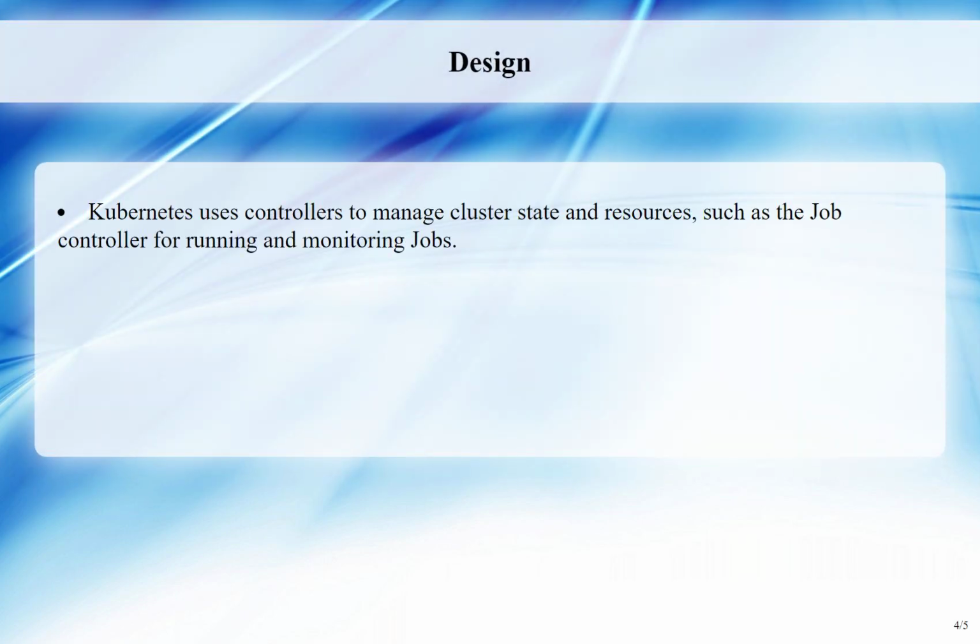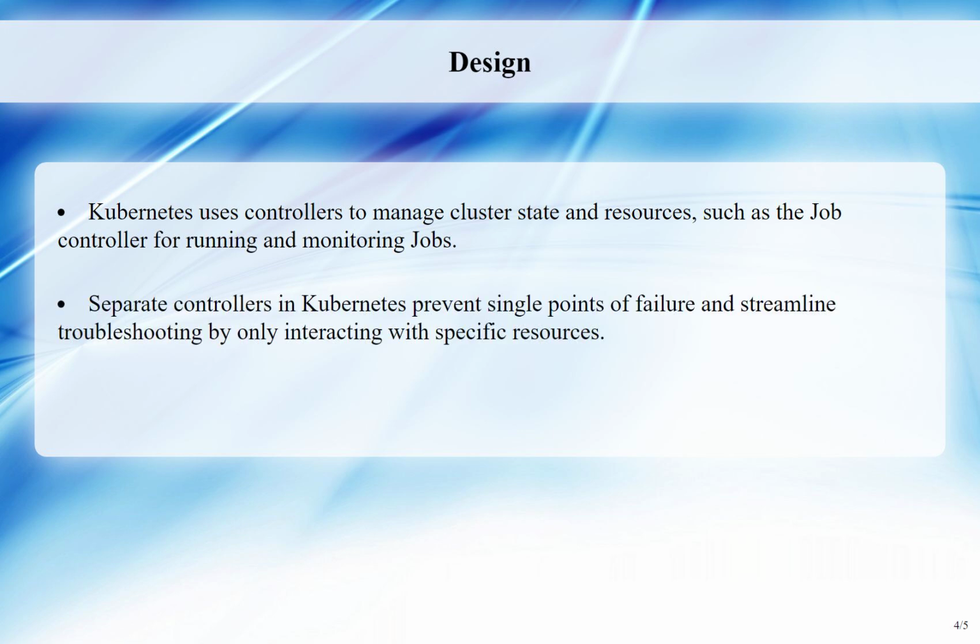Kubernetes utilizes multiple controllers to manage different aspects of cluster state, with each controller focusing on specific resources to achieve desired states. For example, the job controller tracks job objects and pod objects to run jobs and monitor completion. Having separate controllers for different tasks prevents a single point of failure and allows for easier troubleshooting.